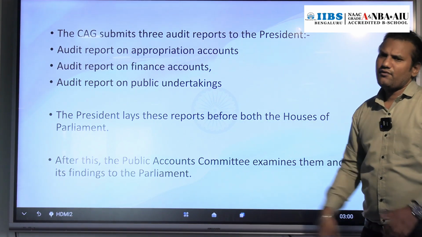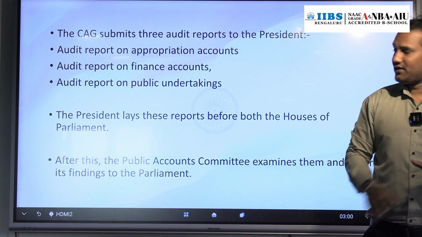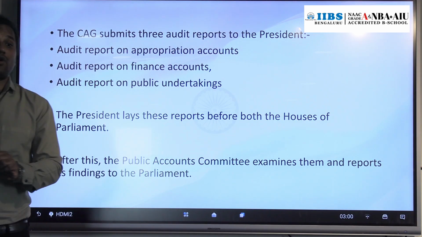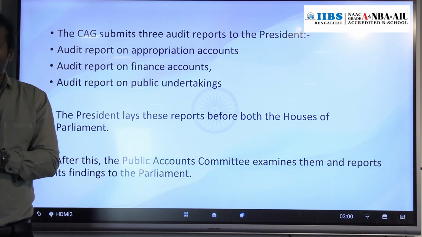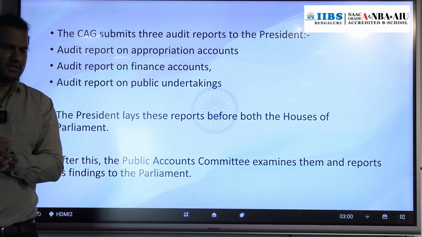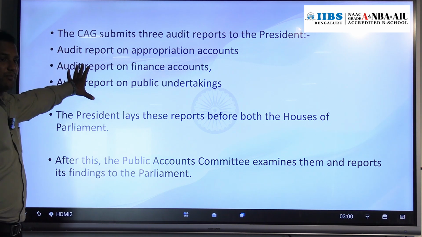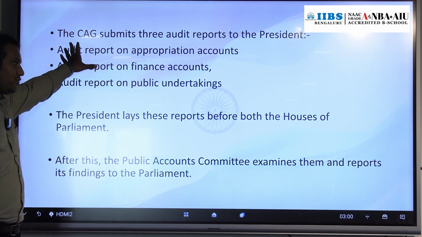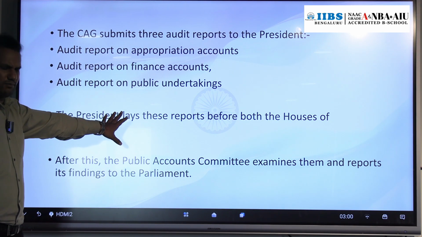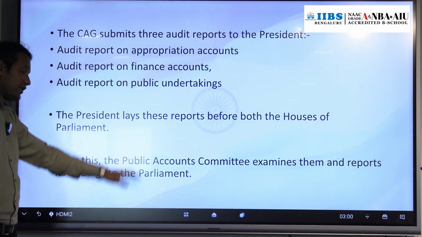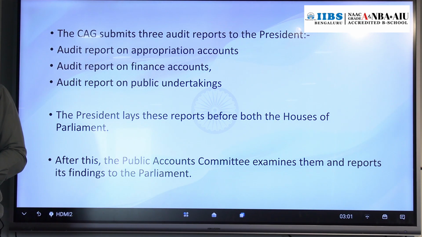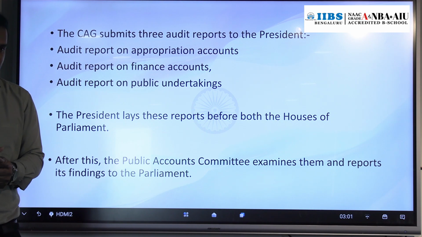Then audit report on finance accounts. Then audit report on public sector undertakings. That means audit reports of central government companies, right? ONGC, nationalized banks, those reports. So generally, these 3 reports will be submitted by CAG to the President. The President will submit that report before both houses of Parliament, and Parliament will place that report before the PAC, Public Accounts Committee, for examination.